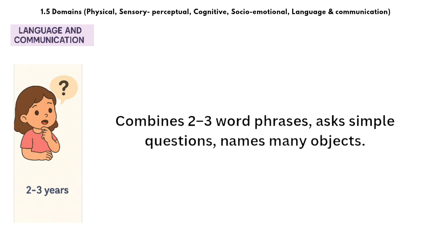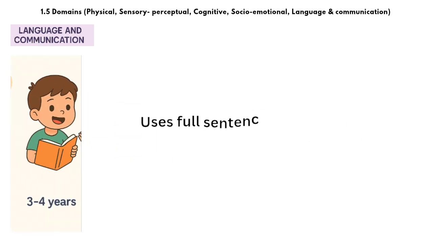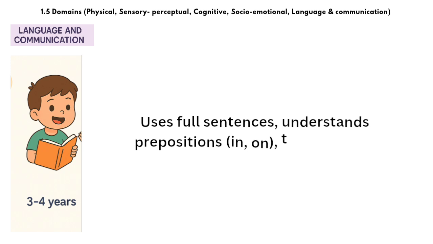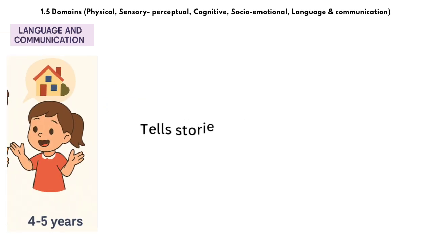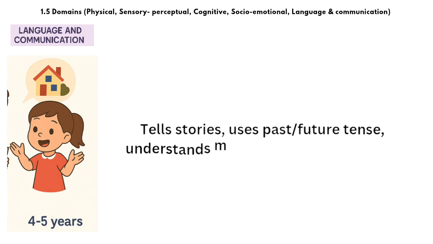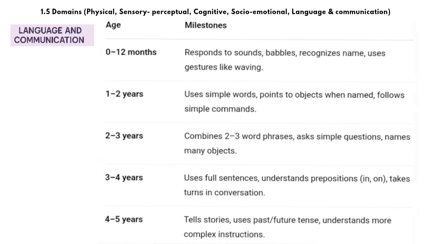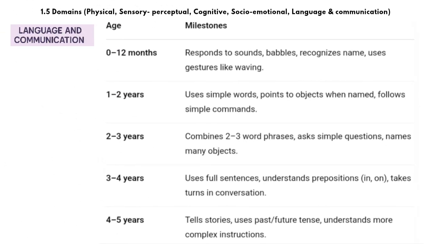The next phase, 2 to 3 years of age, the child starts talking in short phrases and even asks simple questions, in simple short sentences. The next age group is 3 to 4 years of age. Here we can see the child starts speaking in full sentences and also takes turns in talking. The way they take turns and initiate, all those things happen in this age group. And the next is 4 to 5 years of age. Now the child starts to tell stories and understand longer instructions. So these are the stages and the progressions we can see in the language and communication domain.